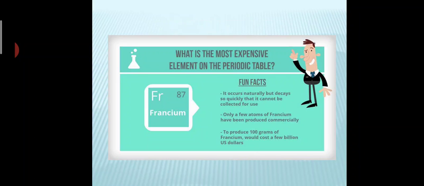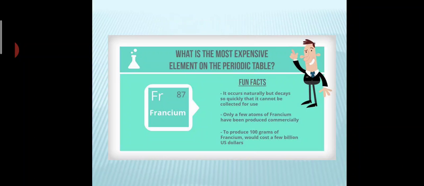So here are some fun facts about francium, and it is also the most expensive element in the periodic table. First fact, it occurs naturally but decays so quickly that it cannot be collected for use. So naturally it occurs, but very quickly it gets degraded, which means decayed, and it cannot be recollected.